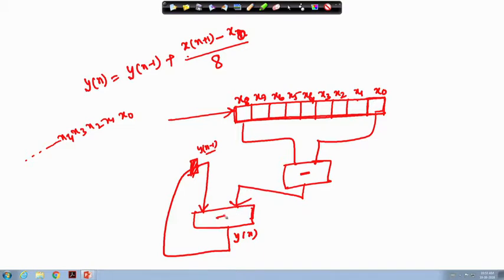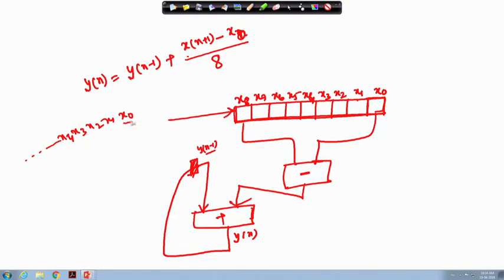Then I am putting an adder circuit where the output is fed back, connected with one register, and the subtractor's output is connected to the other input of this adder. Now, how is this operating for computation of the running average circuit? Let us see that.